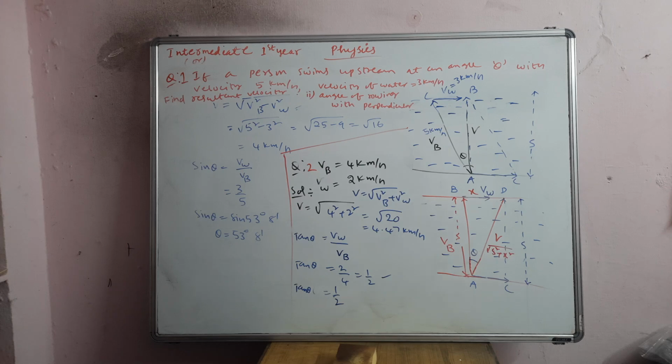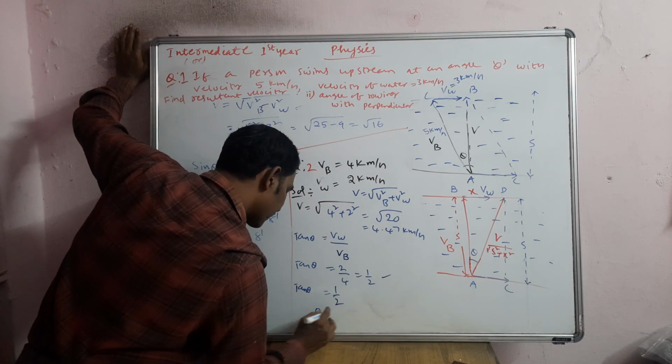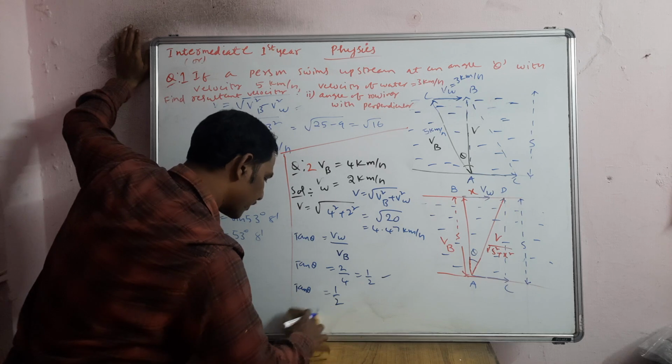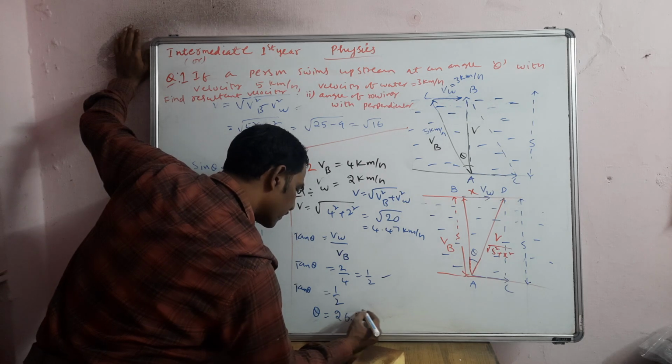So what is the angle you are going to get? Tan inverse we have to do. Tan inverse, okay. The angle I am getting is 26.56. So you can take it like this, 26.56. So this is the video, and you can pause it and listen, 26.56 degrees, right?